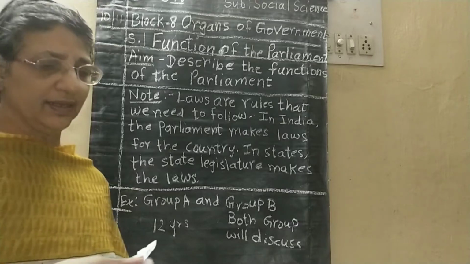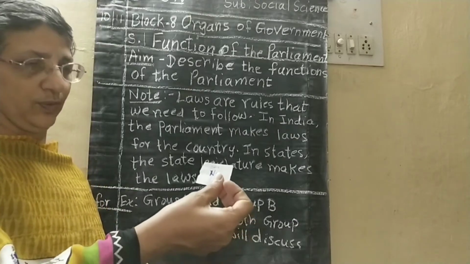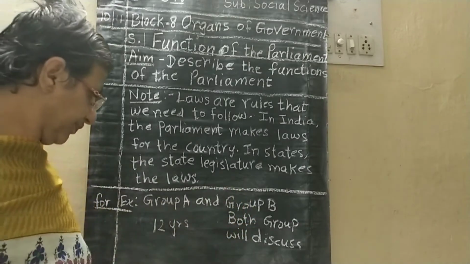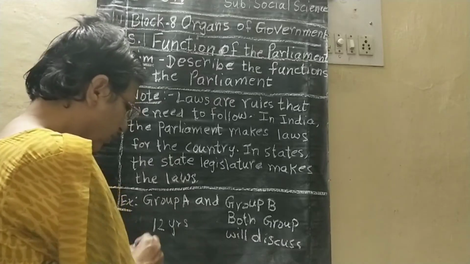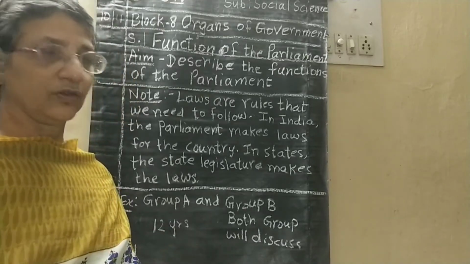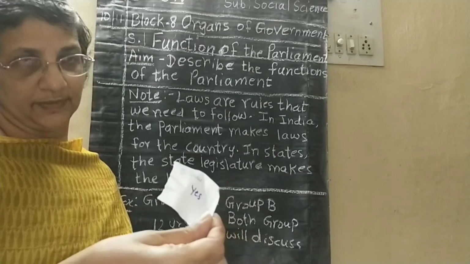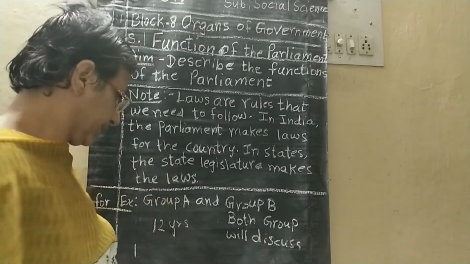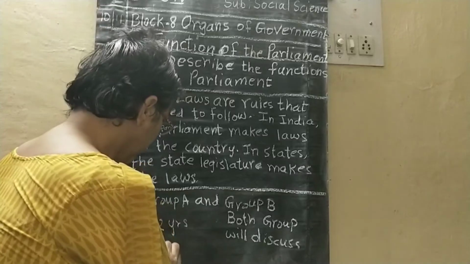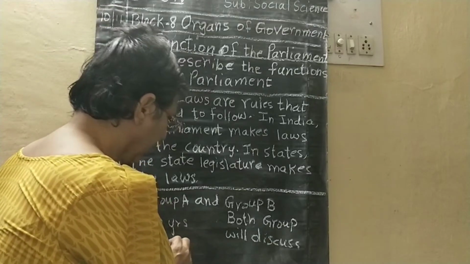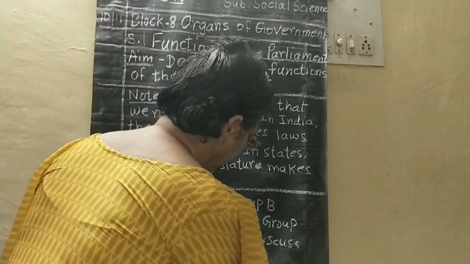Now Group A says no. Okay? Group B says yes, they want to. Here this is no, and here he is saying yes.